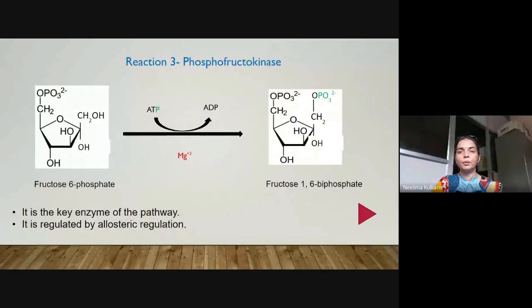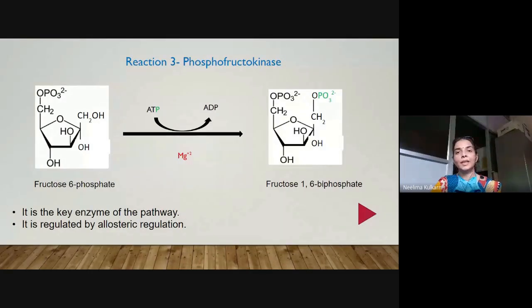If you remember, I have told you that this particular reaction, like hexokinase, is also catalyzed by an enzyme which belongs to the class transferase, which catalyzes phosphoryl transfer. All such enzymes are given the general name kinases. All kinases always use ADP or ATP as their substrate, depending upon whether ADP is used as substrate to synthesize ATP, or ATP is used as substrate and broken down and the phosphate group is transferred, as seen here, onto the substrate.